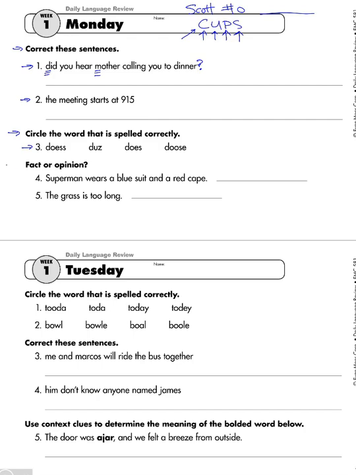All right, and then this last section, fact or opinion. Remember, a fact is something that you could prove. You could look at evidence. You could look it up and prove it. An opinion is just the way somebody thinks or feels about something.